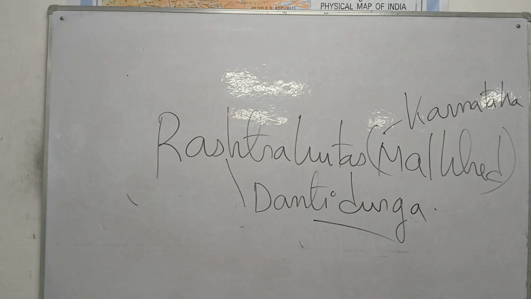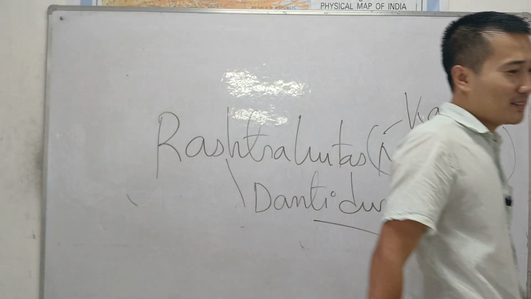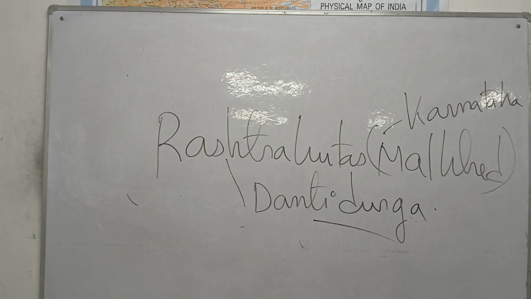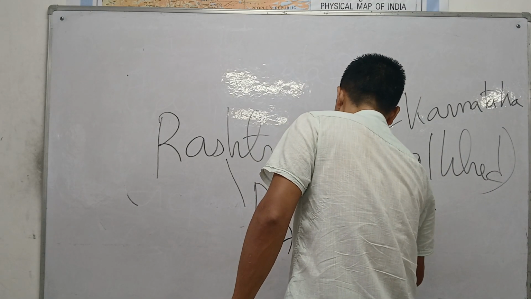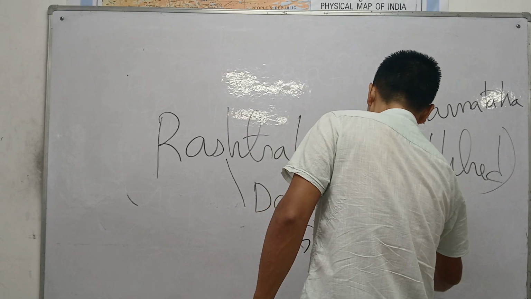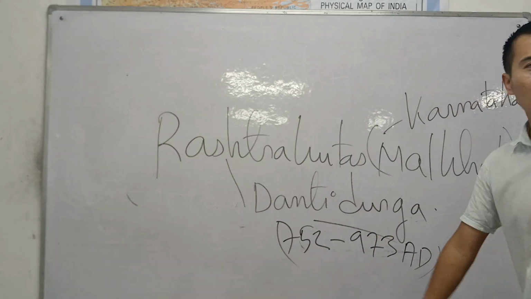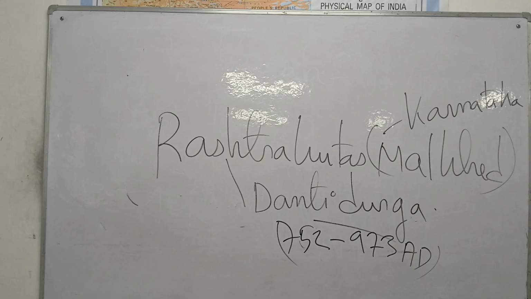Yes, this can be asked. Last year it was asked. Rashtrakuta: the founder is Dantidurga, and the capital city is Malkhed. Please write down: they ruled from 752 till 973 AD. They ruled for a short period, right? They ruled from 752 till 973 AD.